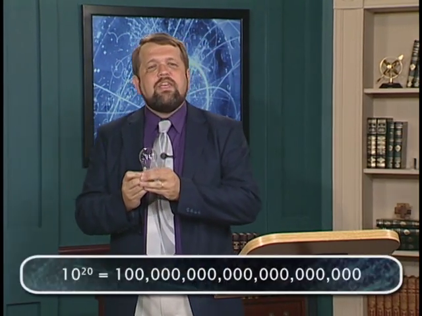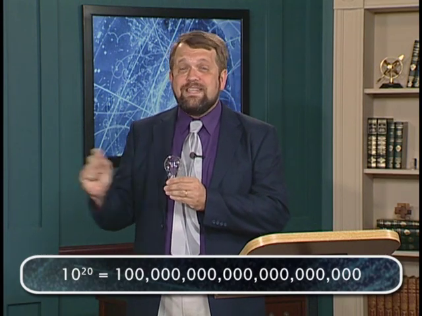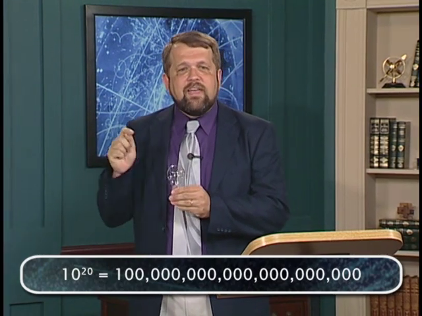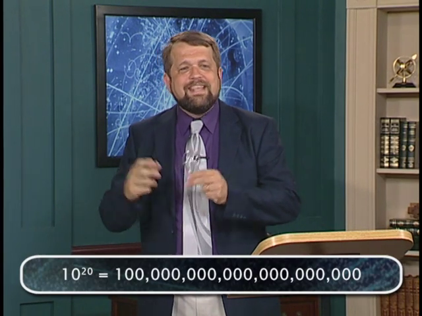Okay, so atoms are pretty small. What about photons? How big are photons? Well, to do that, let's consider an ordinary light bulb, like this one. An ordinary 20-watt light bulb emits about 100 million trillion photons in 1 second. 100 million trillion. That's 10 to the 20th power. A 1 followed by 20 zeros. That's the number of photons that come out of a 20-watt light bulb in a second.